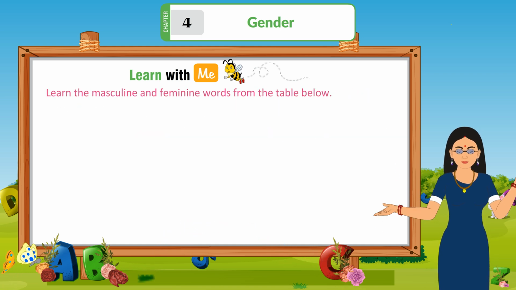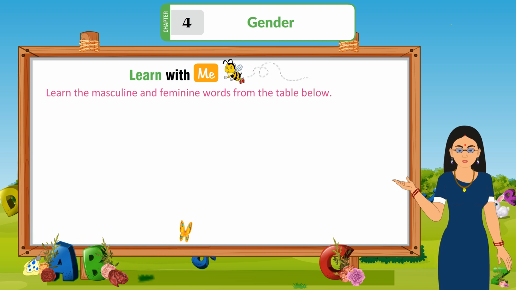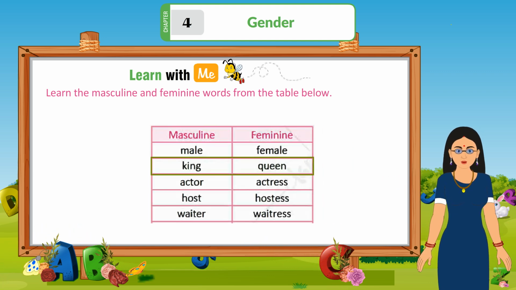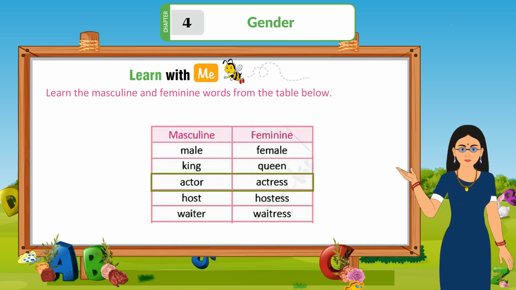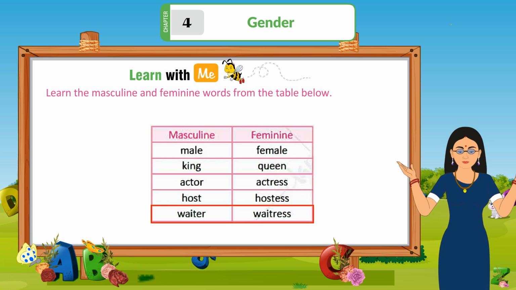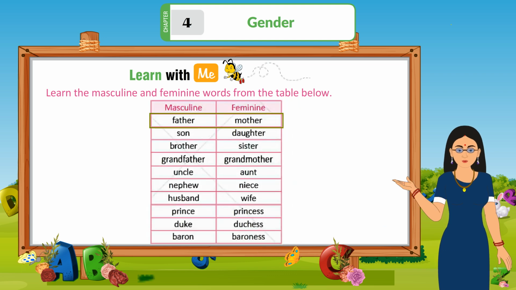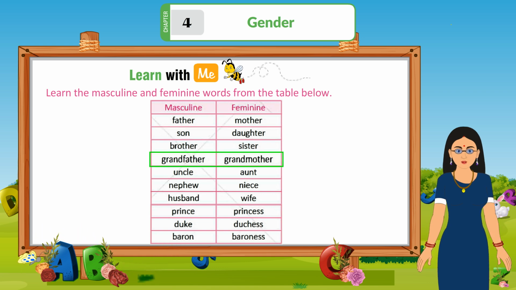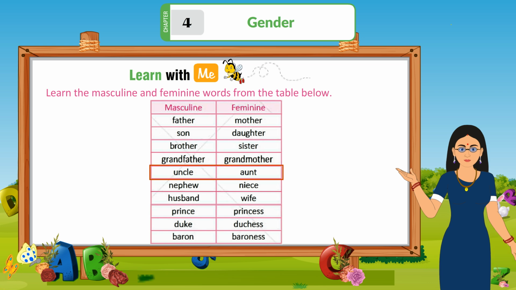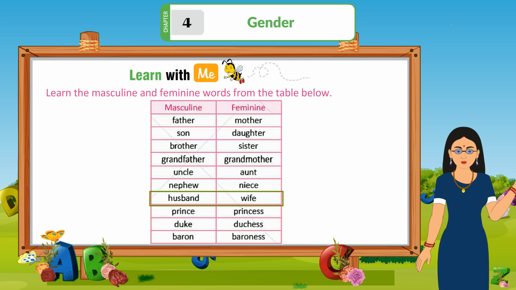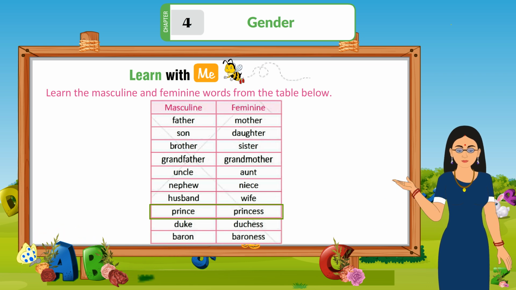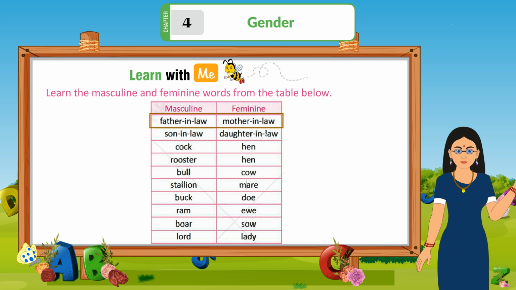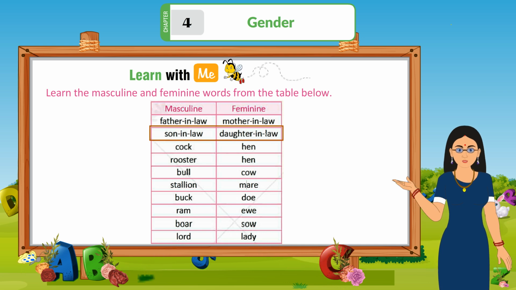Learn the masculine and feminine words from the table below. Masculine, feminine. Male, female. King, queen. Actor, actress. Host, hostess. Waiter, waitress. Father, mother. Son, daughter. Brother, sister. Grandfather, grandmother. Uncle, aunt. Nephew, niece. Husband, wife. Prince, princess. Duke, duchess. Baron, baroness. Father-in-law, mother-in-law. Son-in-law, daughter-in-law.